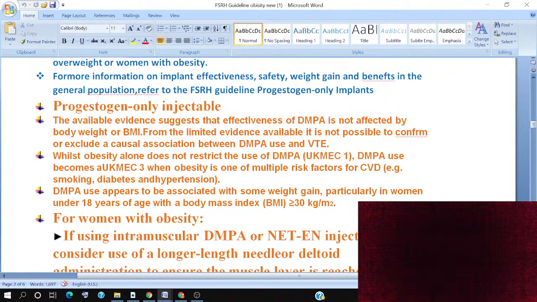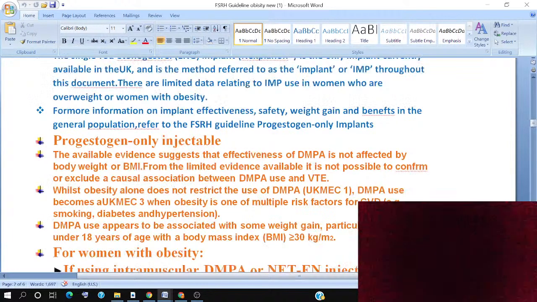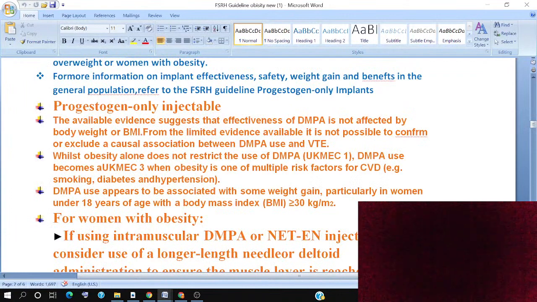Depo-Provera progesterone injections are associated with some weight gain, particularly in women under the age of 18 and with a body mass index of more than 30 kg per m squared. So this is to be used appropriately, with some weight gain, particularly in women under the age of 18.